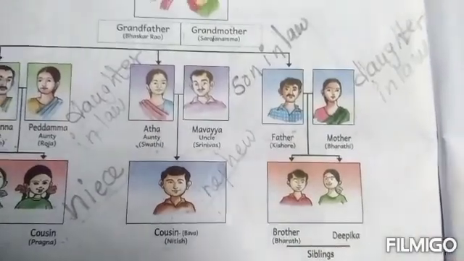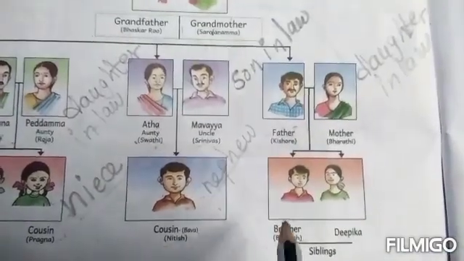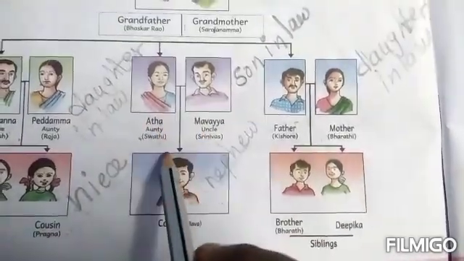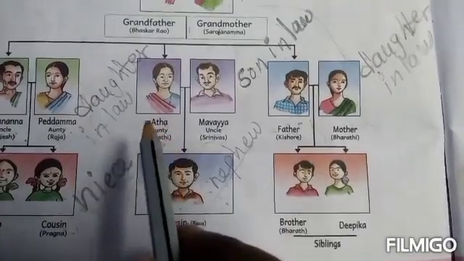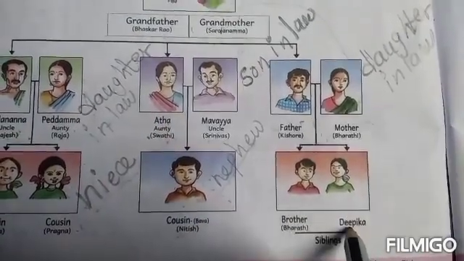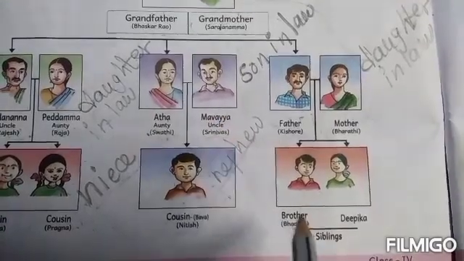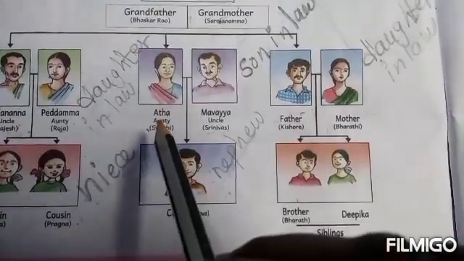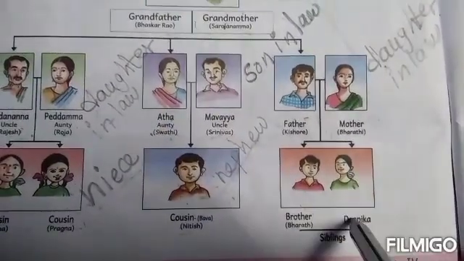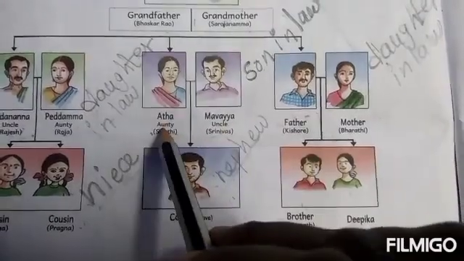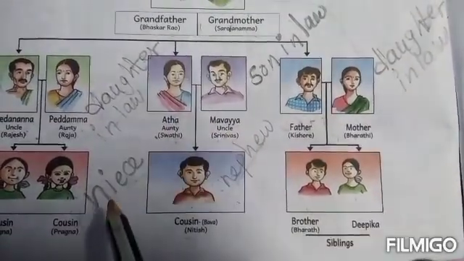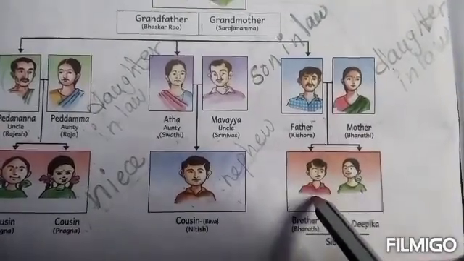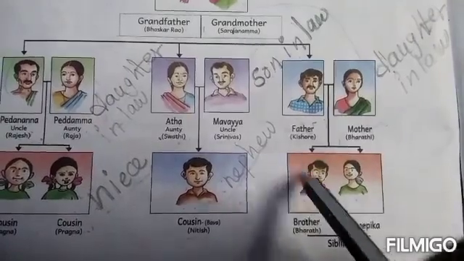What is the relation between Bharat, Deepika and Swati, Srinivas? Swati is the aunt of Bharat and Deepika. Srinivas is the uncle of Bharat and Deepika. Now, Bharat is the nephew of Swati and Srinivas. Deepika is the niece of Swati and Srinivas. Niece means Mena Kodalu. Nephew means Menalludu.